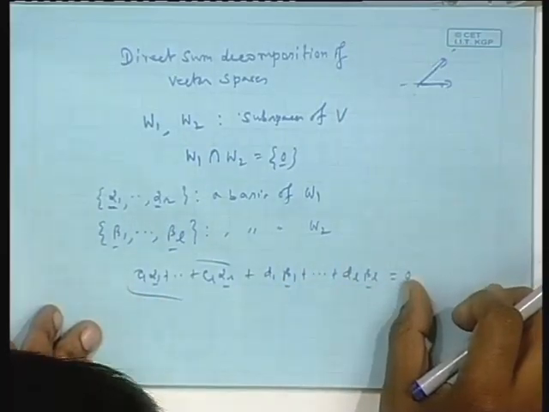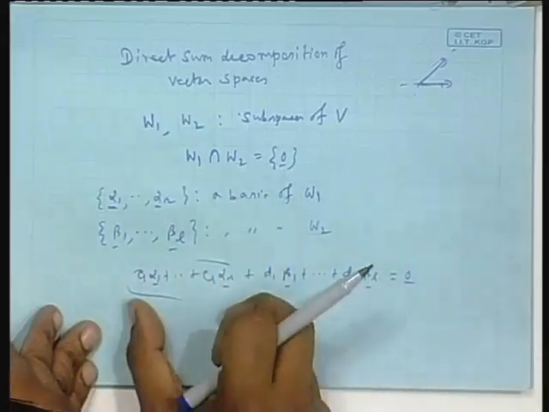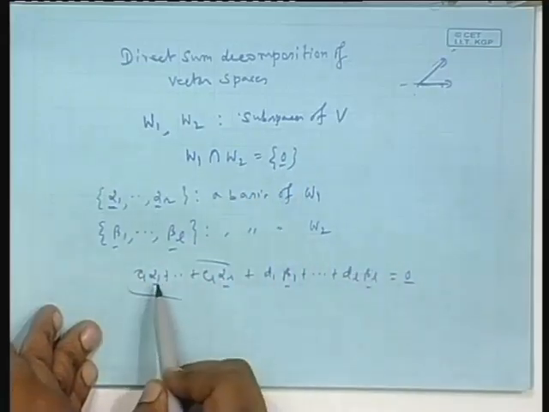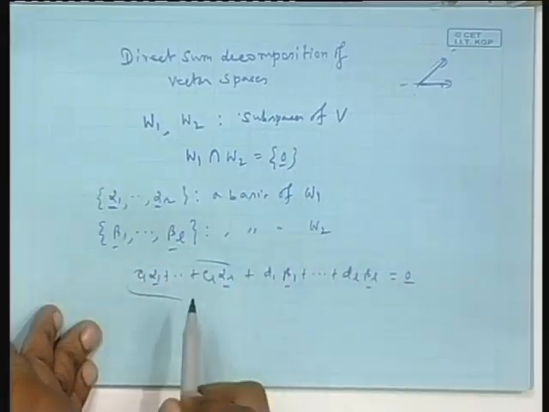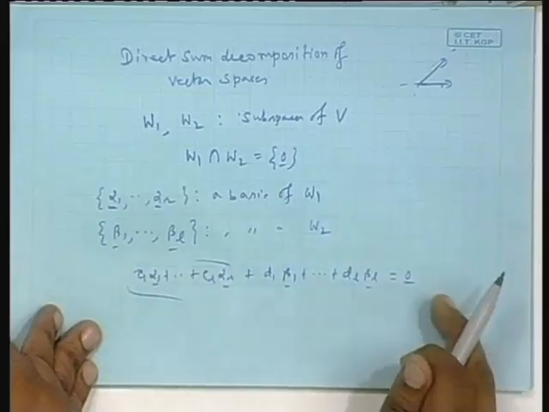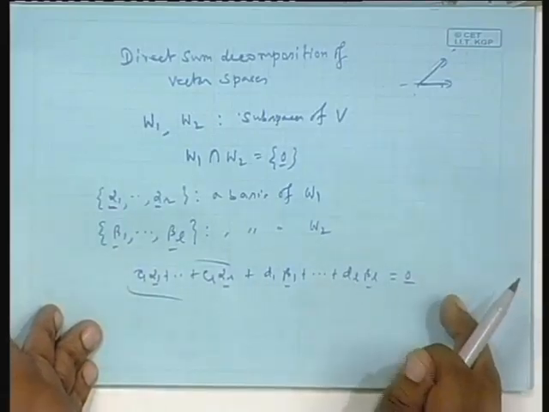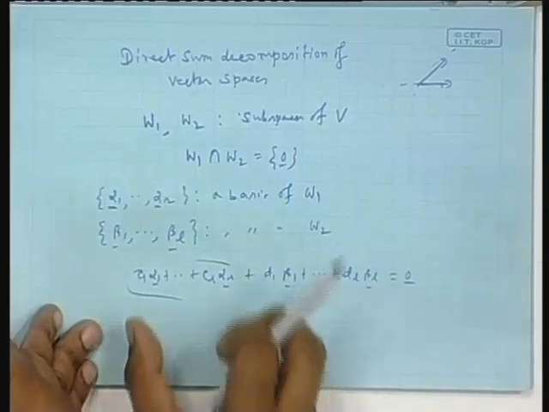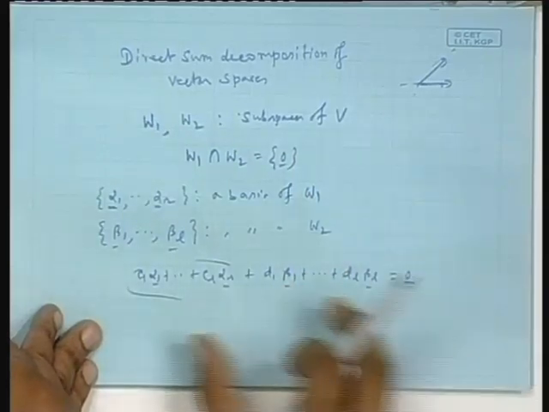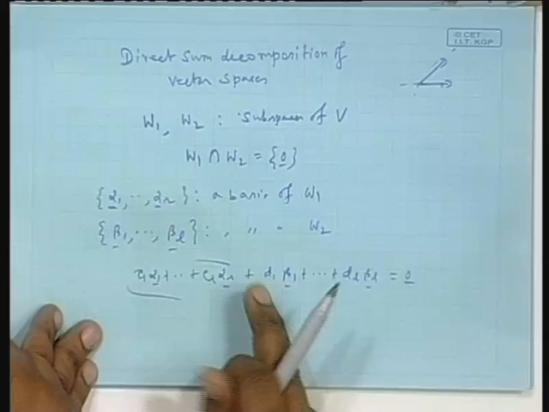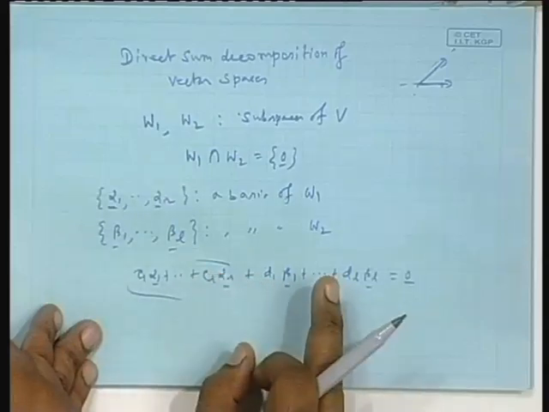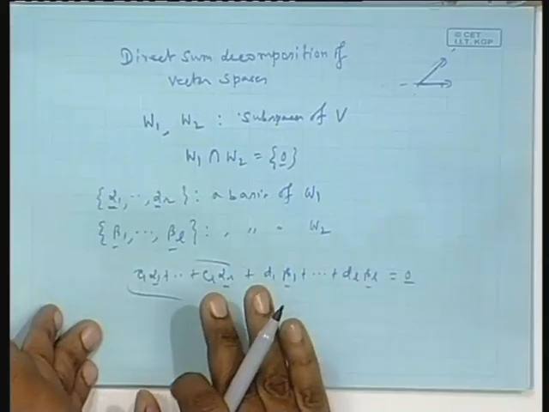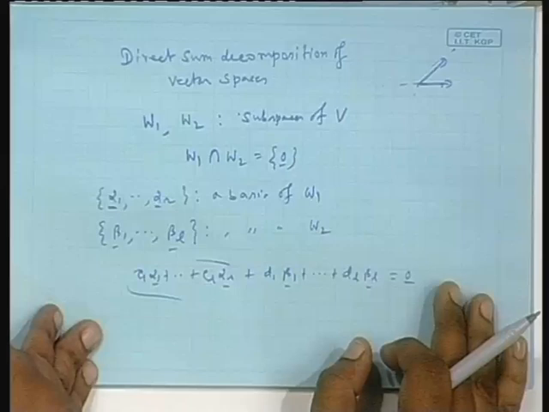Okay. But these two, that means this is something, but the left hand side is a linear combination of alpha 1 to alpha r, which belongs to W1, the right hand side is a linear combination of beta 1 to beta L, so it belongs to W2. If left hand side equals right hand side, that means it will belong to both W1 and W2. Left hand side belongs to W1, right hand side belongs to W2, we know.